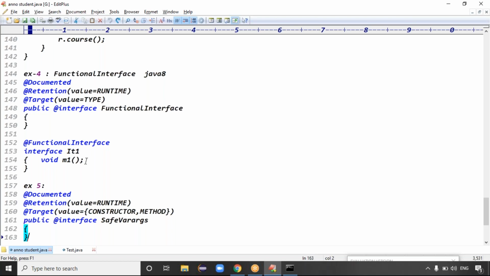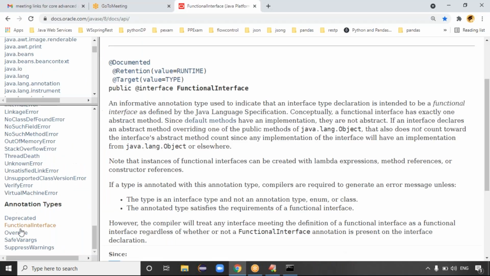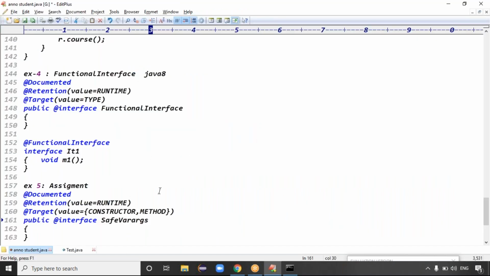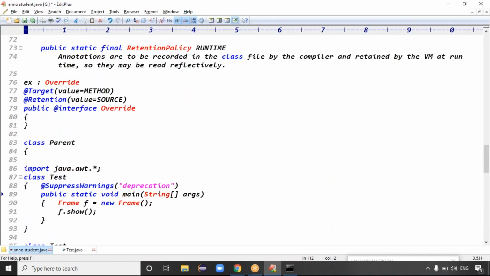Okay, good. Try to complete this small assignment regarding SafeVarargs. We have done four annotations, and the fifth annotation we'll try to complete with that example. We have done Deprecated, FunctionalInterface, Override, and SuppressWarnings. You try to complete SafeVarargs. Good. With that, your annotations part is completed. We'll check this annotation part.